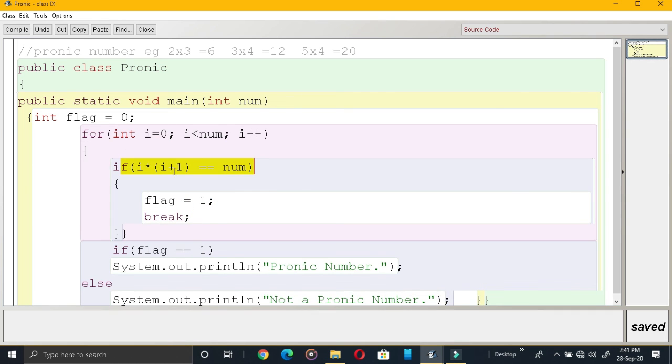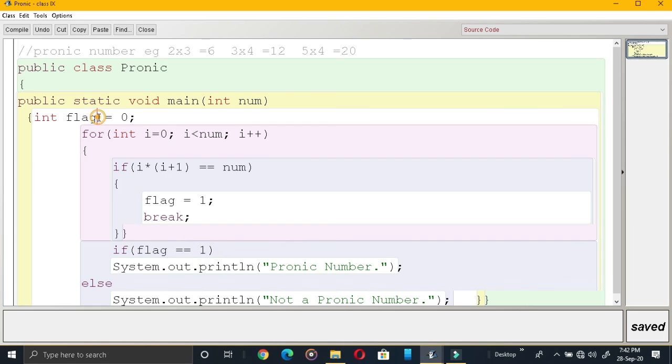Once any condition becomes true, then flag will be altered. It was 0. Now it will be 1. Then break. Break means loop will be terminated. We have defined the loop up to 11, but loop is terminated at which number? 3. Now coming out of this loop, this is the scope of if, and this is the scope of for. You can see out of the for loop, because break was applied, we are checking flag is equal to 1.